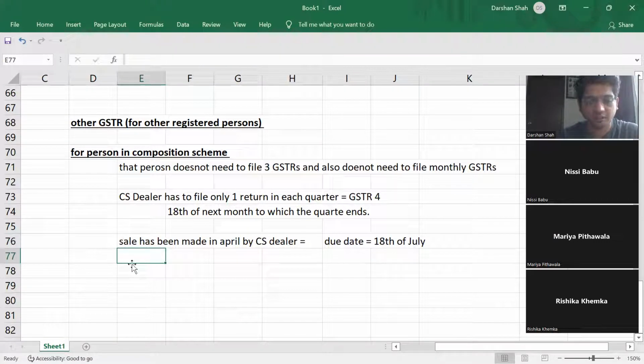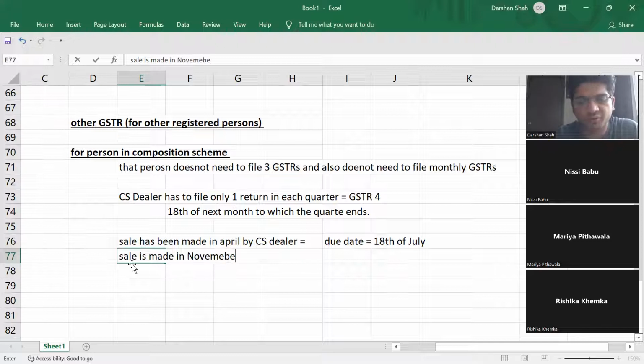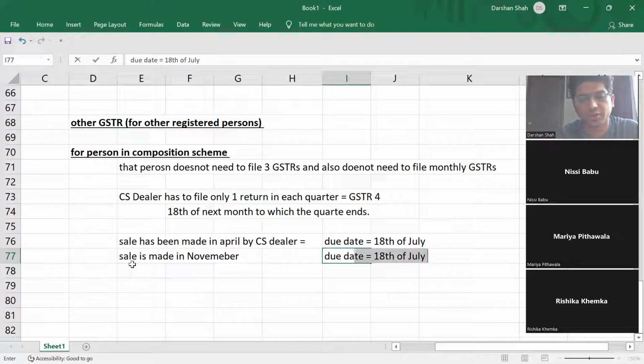See if this is clear. Let us say sale is made in November. November falls under which quarter? The October, November, December quarter. So the due date will be 18th after the end of the quarter, so 18th of January.